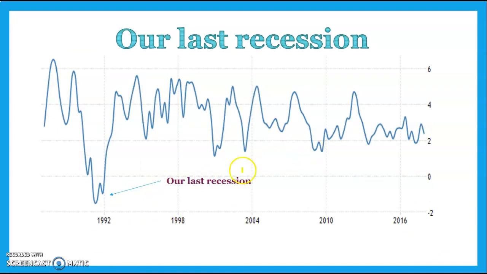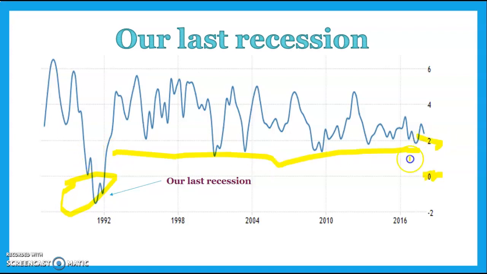This is over the last 25 years, and you can see our last recession, so now you've got the zero there. The only time we've experienced growth of below 0% for more than 6 months was around 1990, 1991. So we've had nearly 29 years of uninterrupted positive economic growth, but given the recent problems, that's likely to stop in 2020. In fact, it's pretty much a sure thing that we're going to experience our first recession at some point this year, despite the government's best efforts.